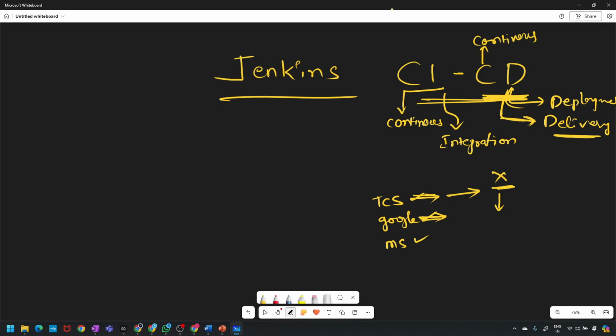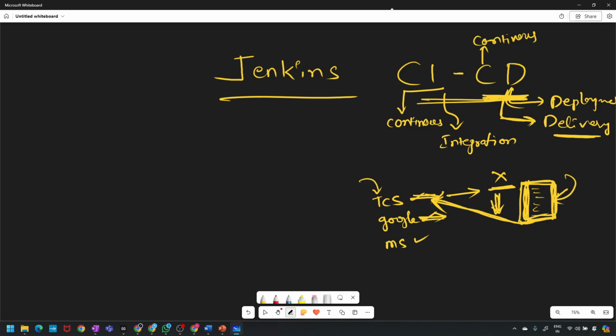You completely write the code and make it ready, but you are not deploying into their machines, because they are already established companies. Whatever application you made, they will take. You just build the application and deliver it to the company. Deploy is different. This is also a very rare case.